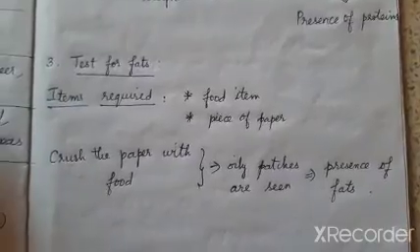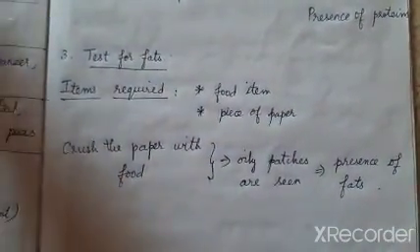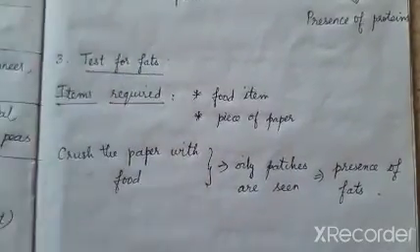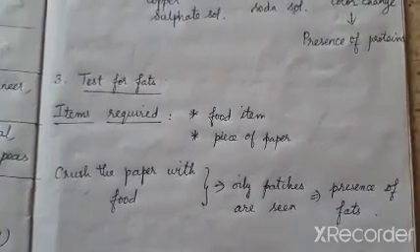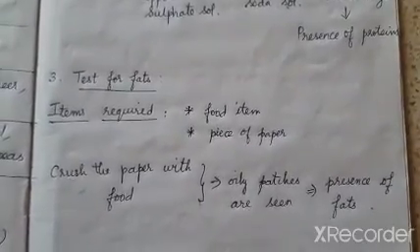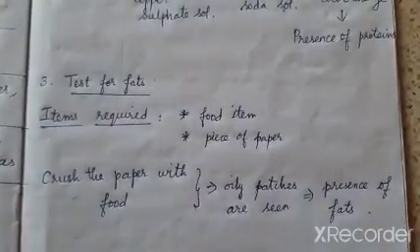After some time you would again stretch the paper and see it through light. If there is fat present in the food, the oils will be seen on the crushed paper.